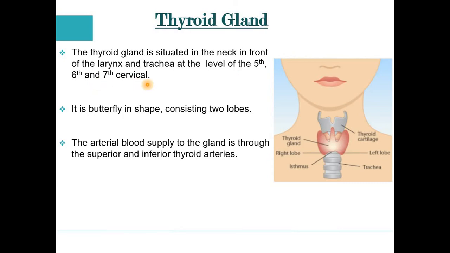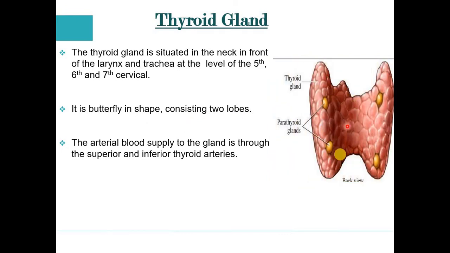If the question comes, what is the location of the thyroid gland, you can mention that it is located in front of the trachea and larynx, at the level of the 5th, 6th and 7th cervical. If we talk about the shape, it is butterfly in shape, consisting of 2 lobes. Look at the back view of the thyroid gland. This is a right lobe, and this is a left lobe.